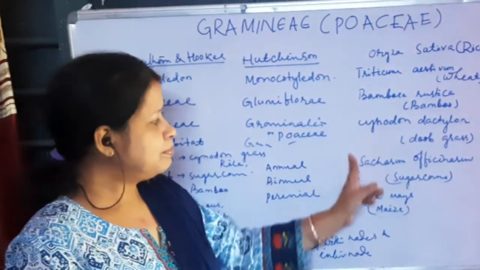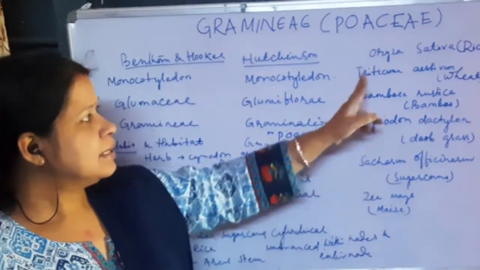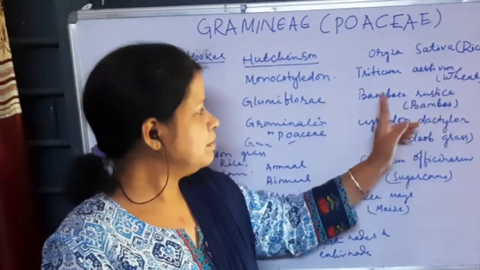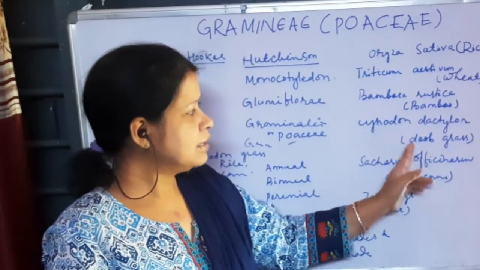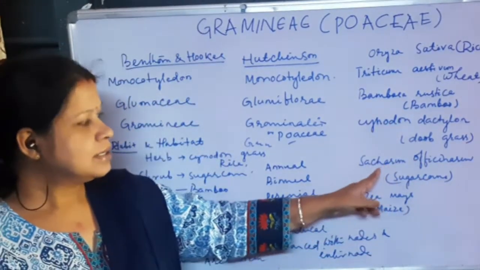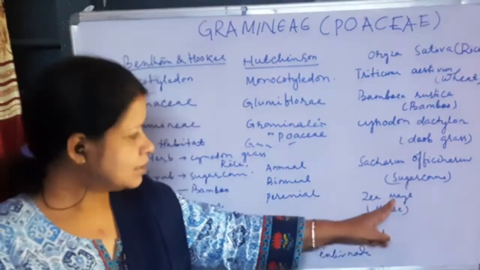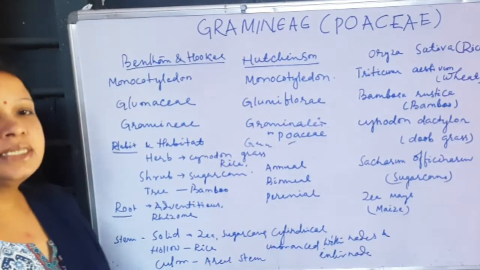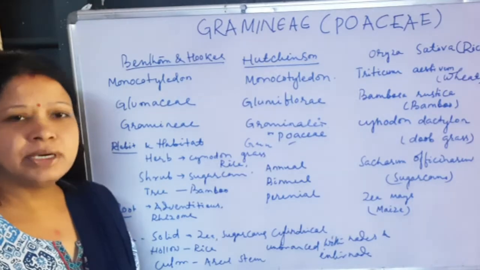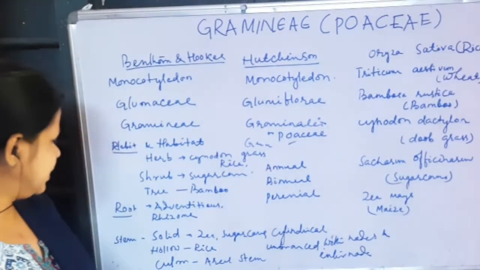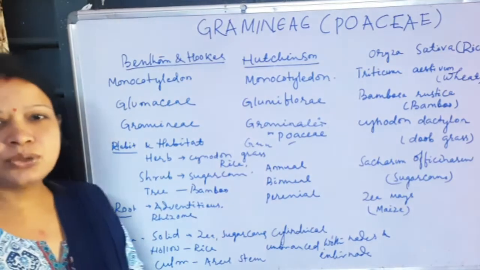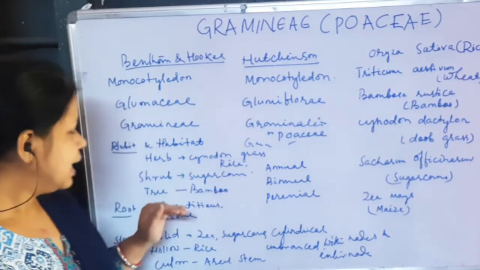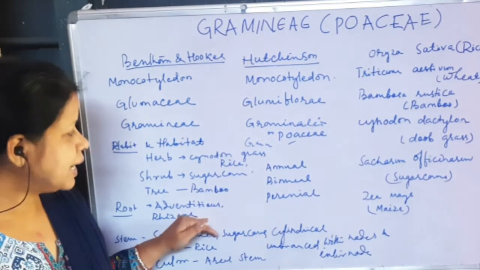So these are the plants included in this family: rice, Oryza sativa; wheat, Triticum aestivum; bamboo, Bambusa rustica; dub grass, that is Cynodon dactylon; Saccharum officinarum, that is sugarcane; then maize. So there are so many plants in this family, and it is known as the common grass family. It is a monocot plant, so the roots are always adventitious, and some perennial plants have rhizomes.